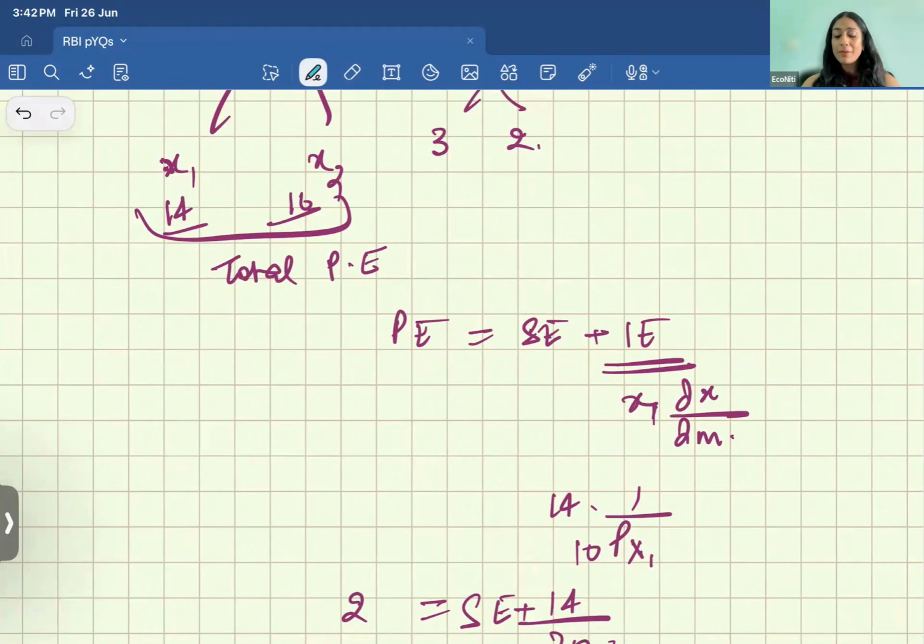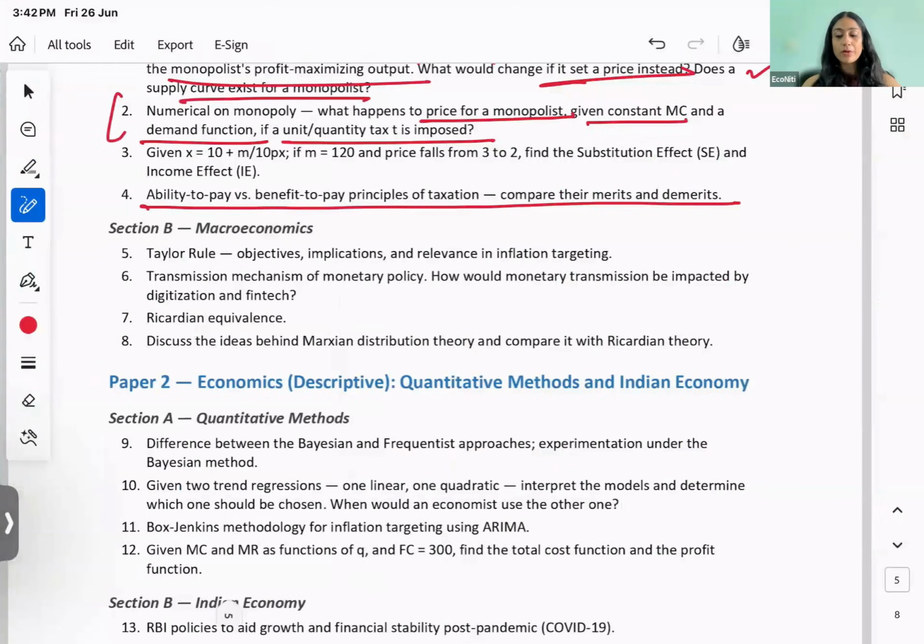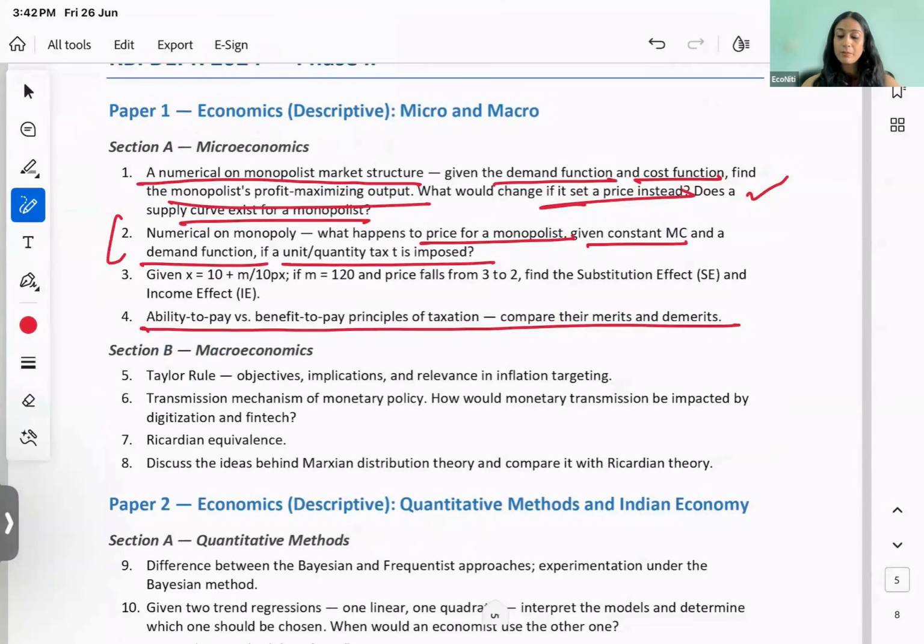As simple as that. But when you are talking about it, तो ऐसा मत सोचना कि भाई 2025 के पेपर में हमने पहले ही डिस्कस कर लिया है कि सब्स्टिट्यूशन इफेक्ट और इनकम इफेक्ट क्या होता है, तो 2024 के पेपर में हम नहीं करेंगे. हम इसको फिर से शुरू से ही करेंगे. We will talk about what price effect is, what substitution effect is, what income effect is, right? And over here what we are keeping constant is the bundle. So we are using this Slutsky one, और फिर इसको solve करने का you will explain the तरीका.